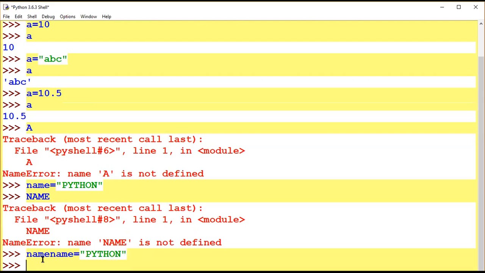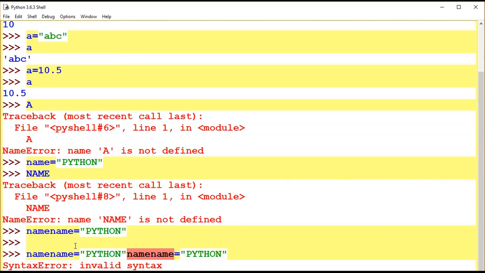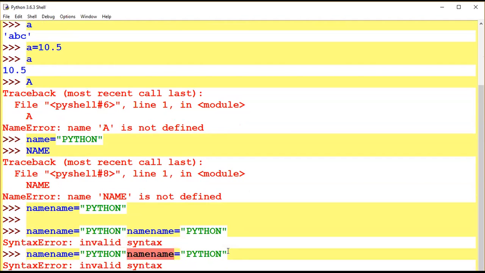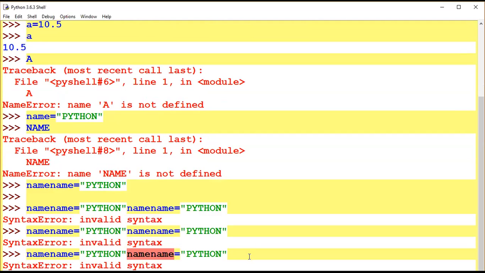Line by line execution is there. You can start Python IDLE.